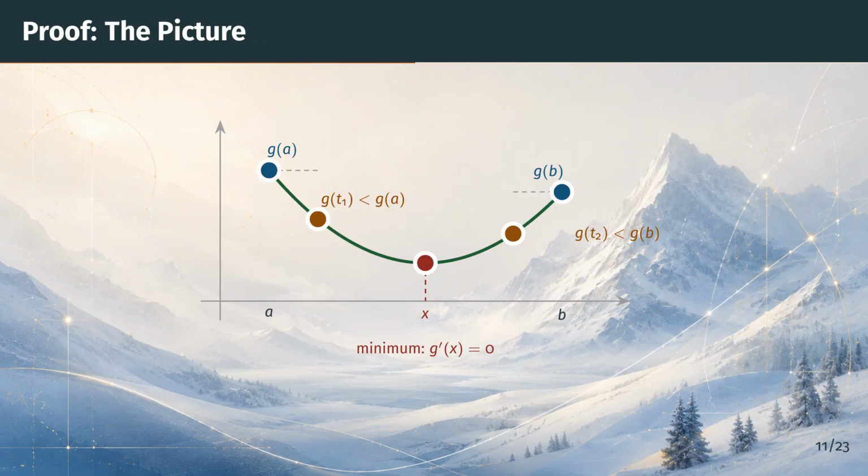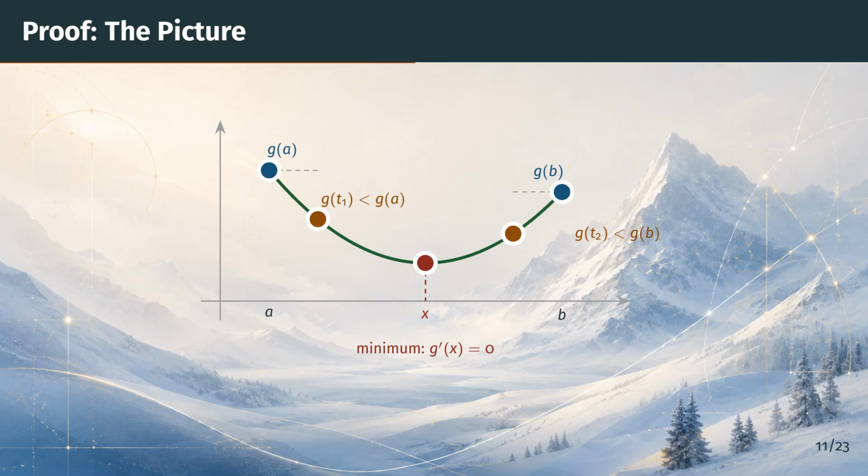Here's the whole proof in one picture. The green curve is the graph of the auxiliary function g on the interval from a to b. Because g prime of a is negative, the curve starts by heading downward. So just to the right of a, there is a point t sub 1, marked in orange, where g is strictly below g of a.